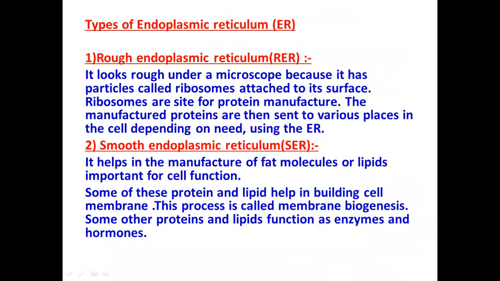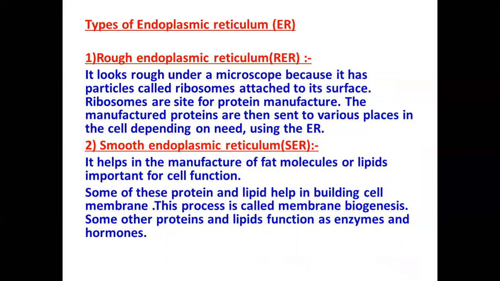It looks rough under a microscope because it has particles called ribosomes attached to its surface. Ribosomes are the site for protein manufacture. The manufactured proteins are then sent to various places in the cell depending on need using the endoplasmic reticulum.